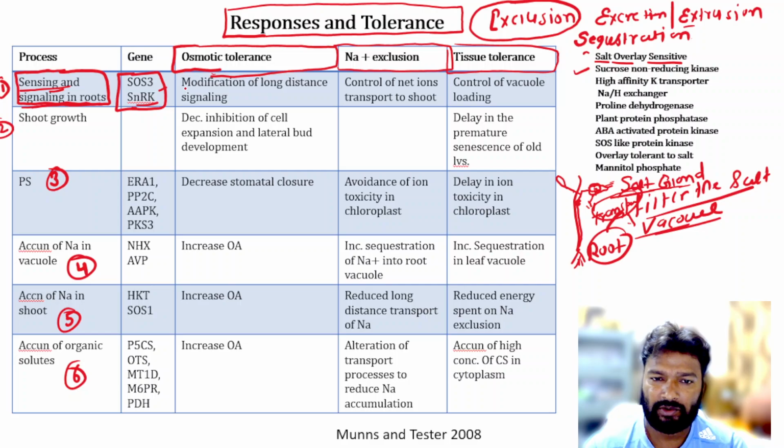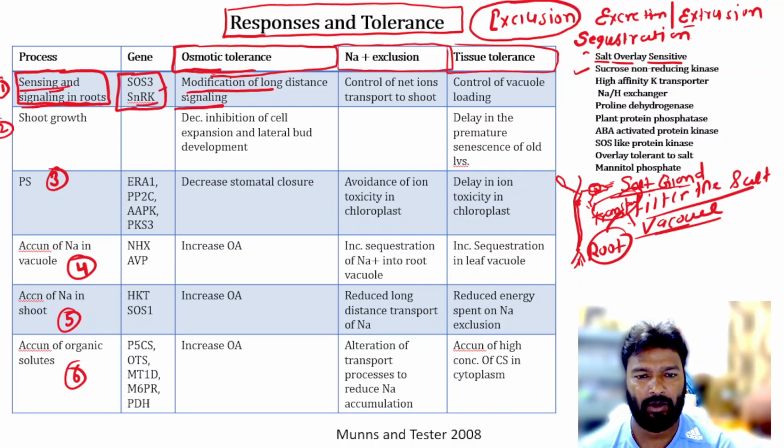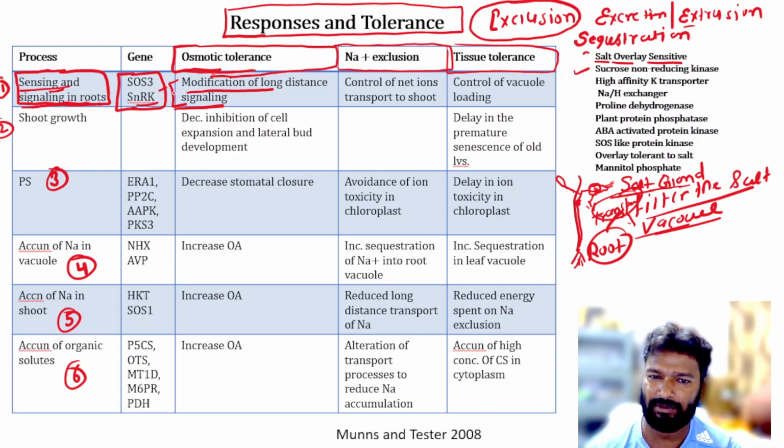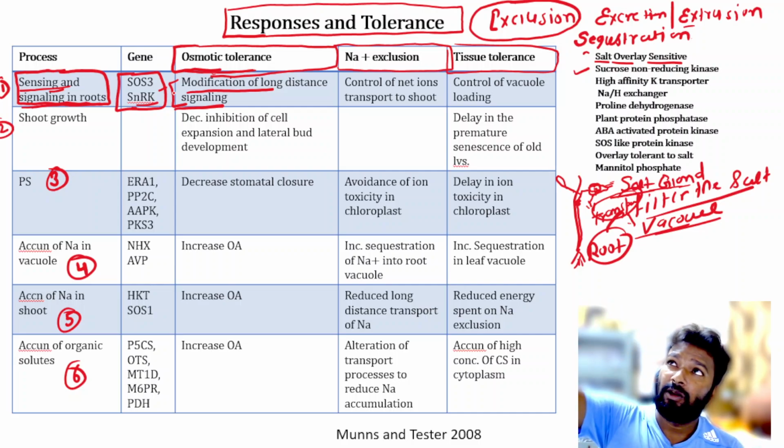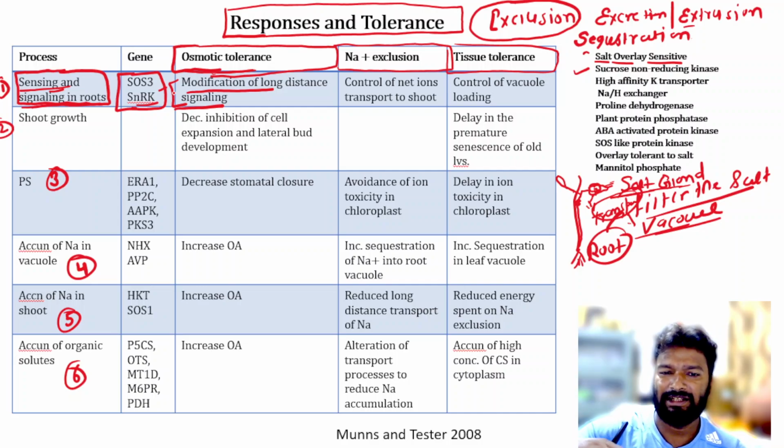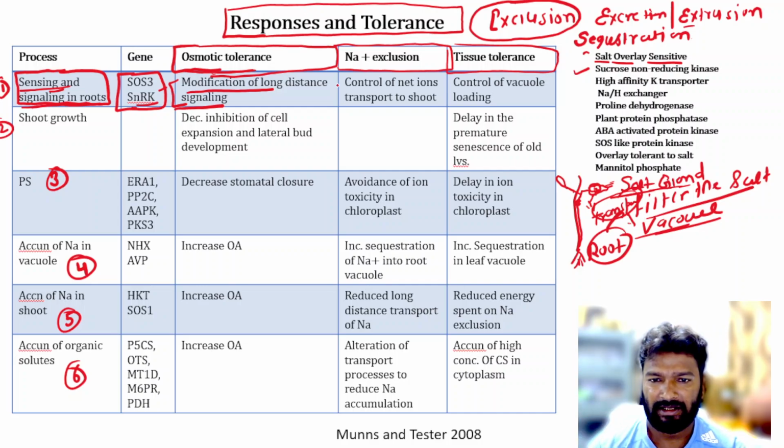And during the osmotic tolerance, they modify the long distance signaling. So this is the first response or tolerance mechanism, osmotic tolerance, meaning they modify the long distance transport of these salts. Second is sodium exclusion.